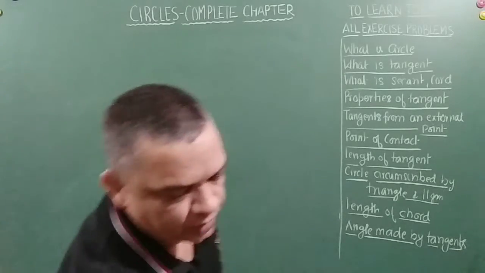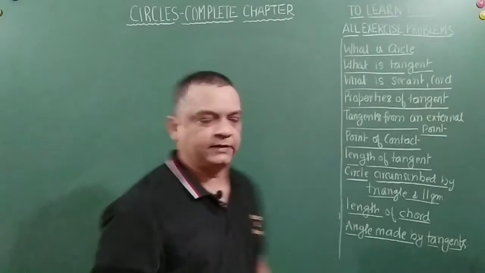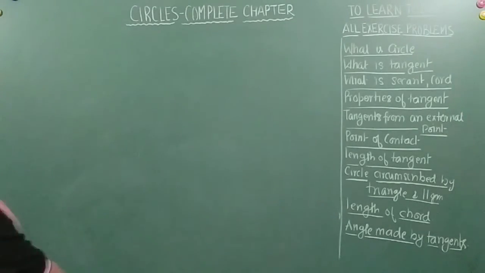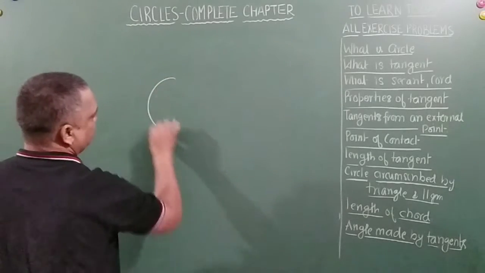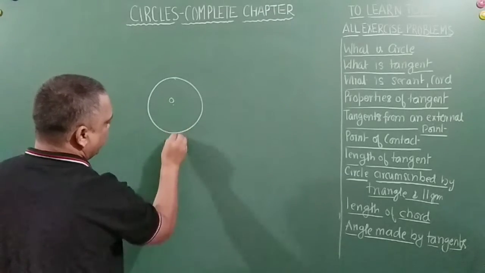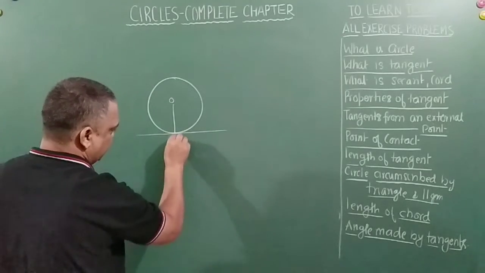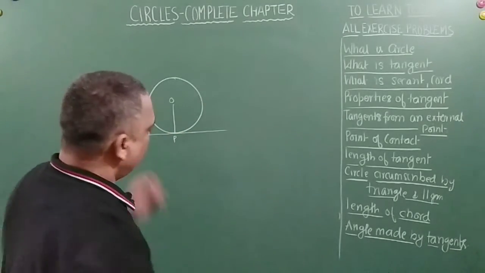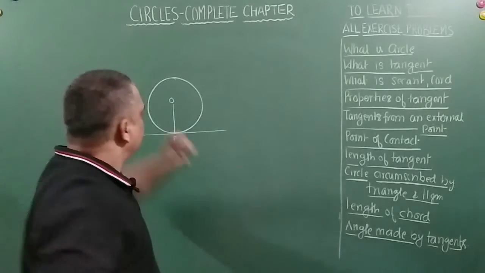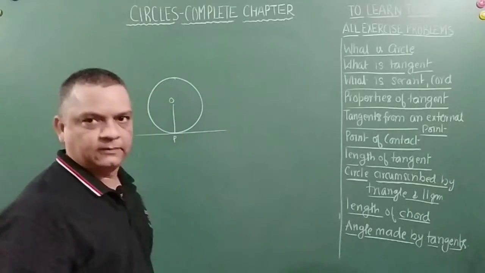So wherever points are important, friends, I'll give a stress on those points. You will have to basically catch up those points, right? So prove that the contact point of a tangent is at the shortest distance from the center of the circle, right? So pretty easy one, which keeps getting repeated in your examination. Let's say this is O, point of contact. Let me draw the tangent first. Tangent, let us say this is P, this is point of contact. Now what they are asking is that we have to tell that OP is the shortest distance from the tangent to the center, right?